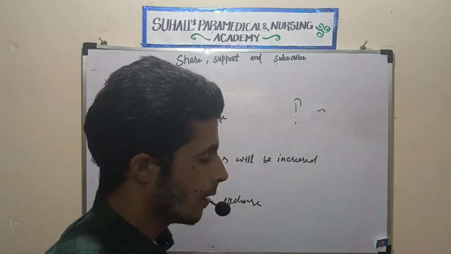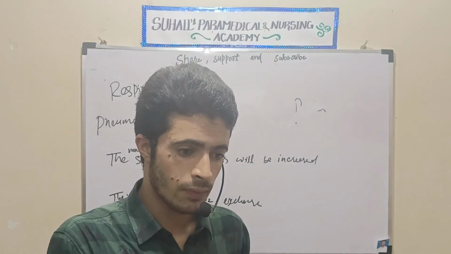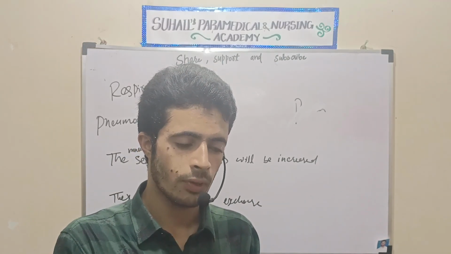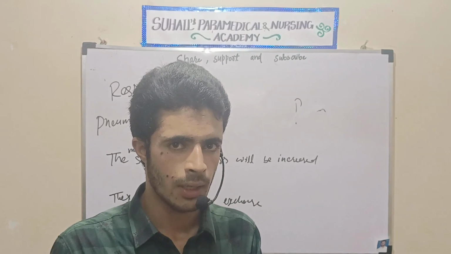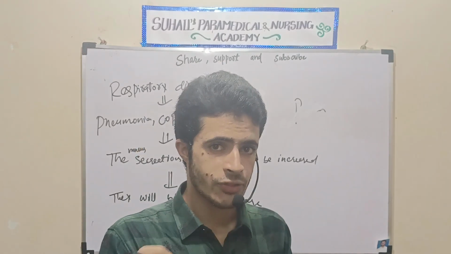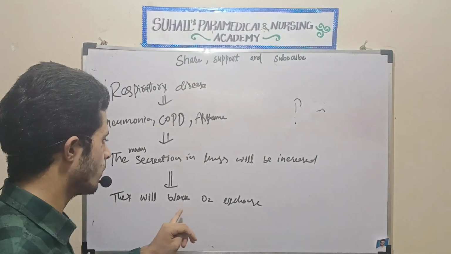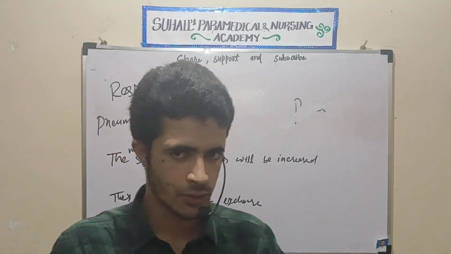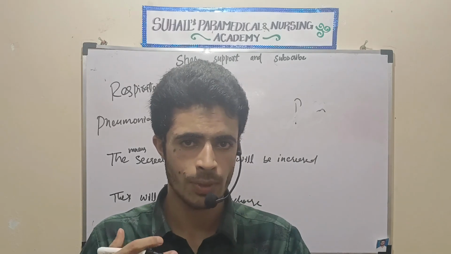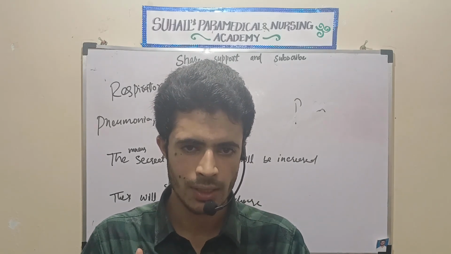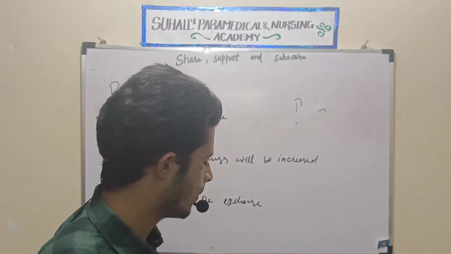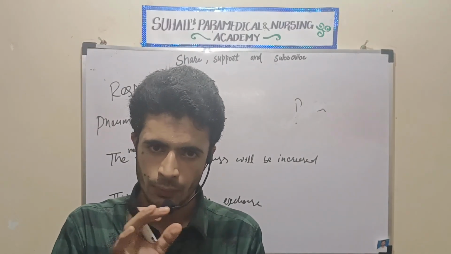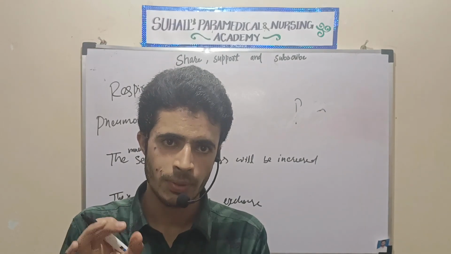Remember, when there occurs exchange of gases between the alveoli of the lungs and the blood, that exchange occurs by means of diffusion. So when there is excessive production of mucus in any respiratory disease, in any pulmonary disease, what will happen? The gaseous exchange will be interfered with, because the diffusion of gases will be interfered with.